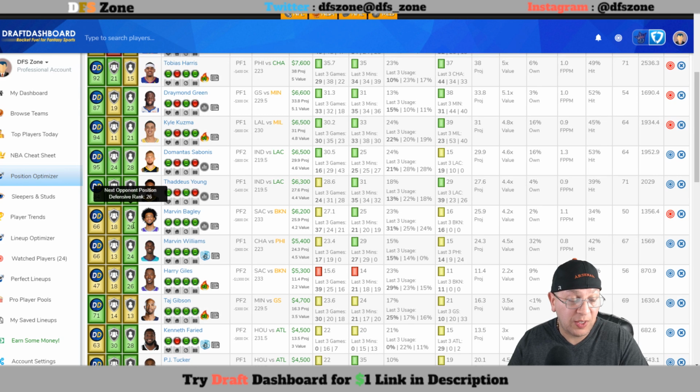He's going up against Brooklyn, 26th defending power forwards, and they've been allowing 36.7 fantasy points per game. They did give up 43 to Gallo, 37 to Favors over the last 2 games.